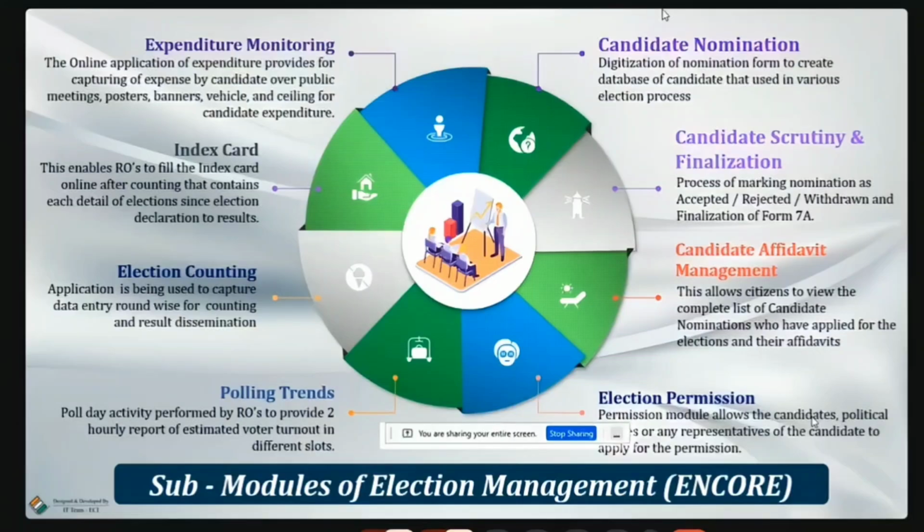So the second one is the scrutiny. This is also very important. Scrutiny means whether we are accepting the nomination or rejecting it. There will be an option to select either to accept or to reject. Whatever the RO decides regarding the nomination, we have to mark it in the Encore portal also. Once we have digitized all the nominations, they will be listed in the Encore portal. During the scrutiny time, against each nomination, we have to mark either accepted or rejected.